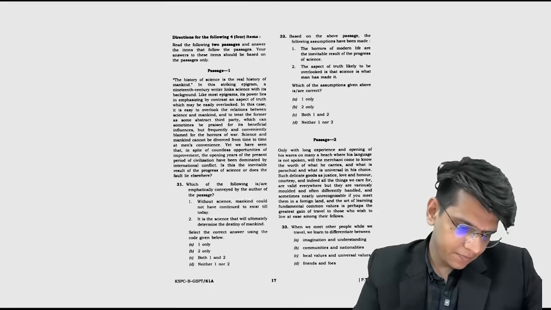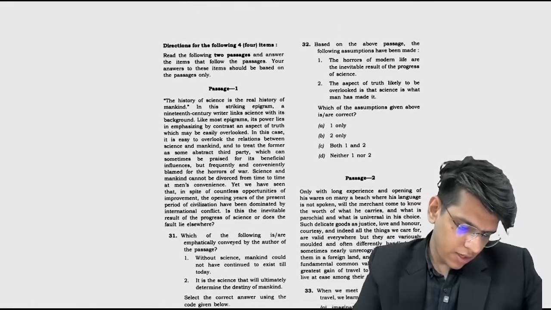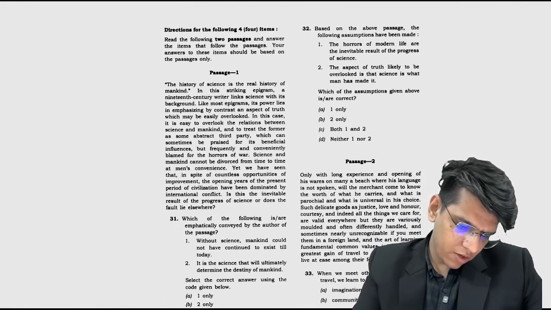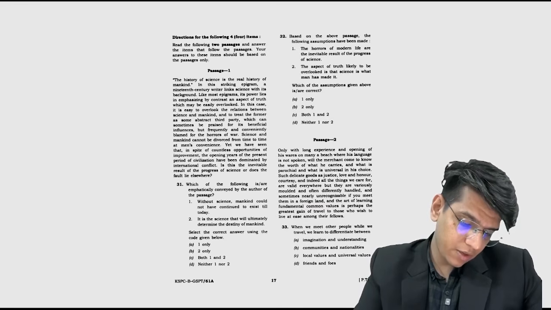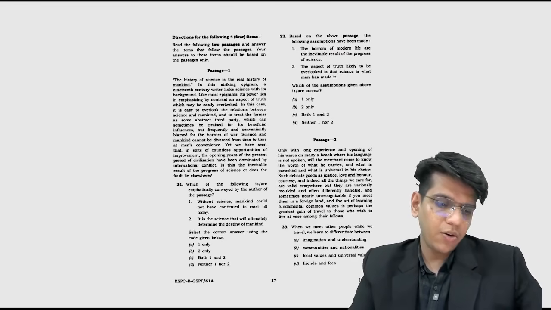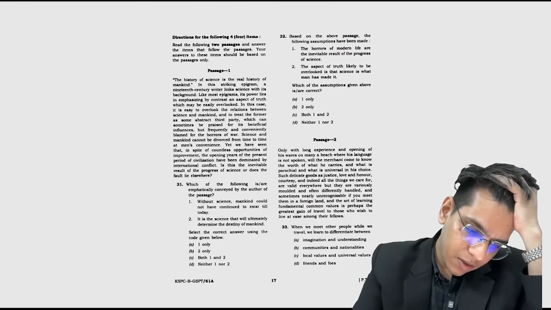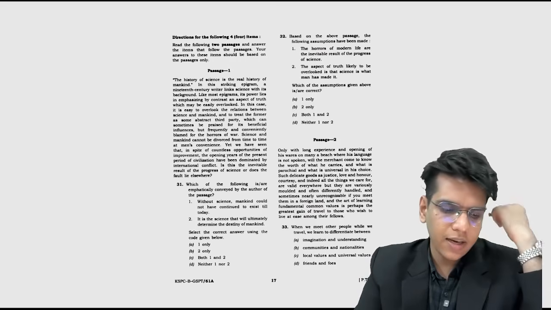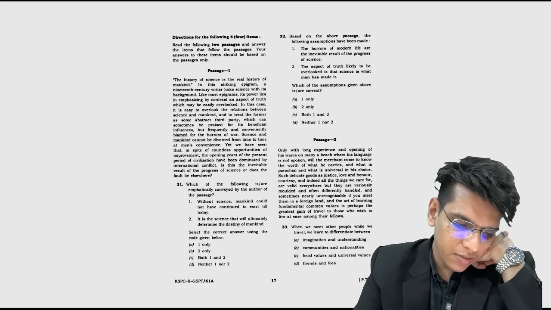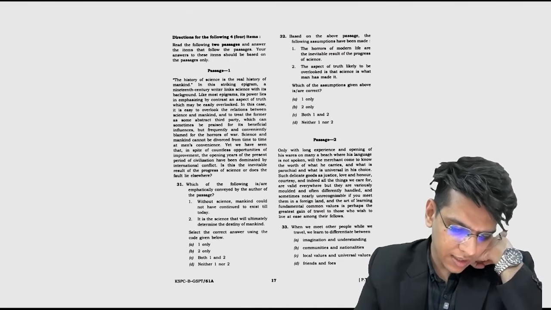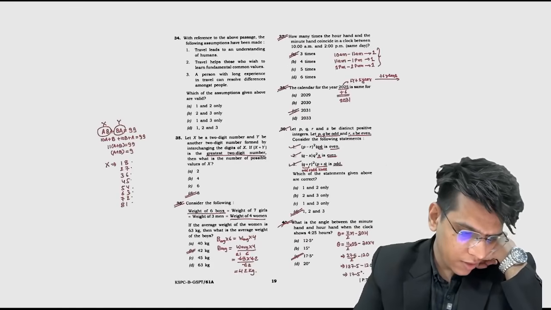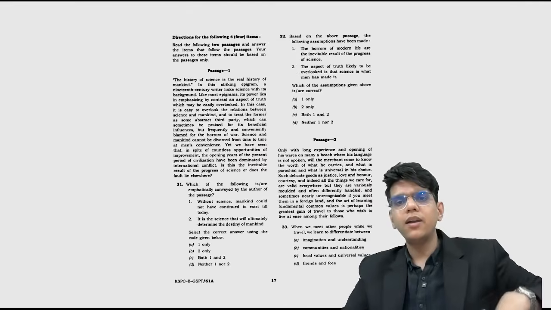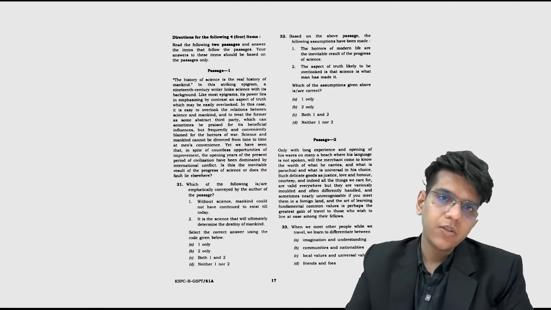चलो आगे चलें. चलो यहाँ पे क्या क्या बोल रहा है? Without science, mankind could not have continued to exist today. The science that is unveiled determines the destiny of mankind. The horrors of modern life are the inevitable result of the progress of science. The aspect of truth likely to be overlooked is that science is what man has made it. चलो ठीक है, let's see और क्या क्या पैसेज दिए हैं यहाँ पे. Local and universal value and these. Okay, चलो let's see these. चलो देख लेते हैं. 31.